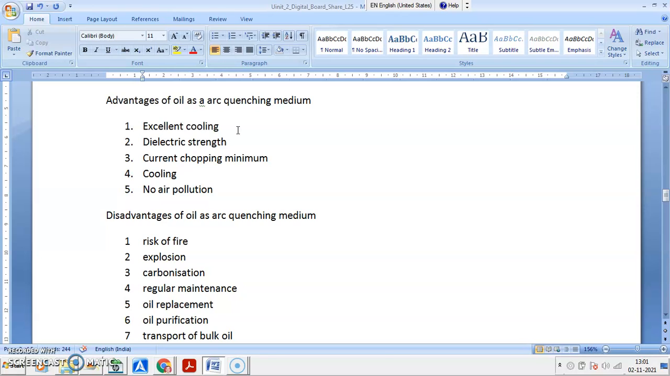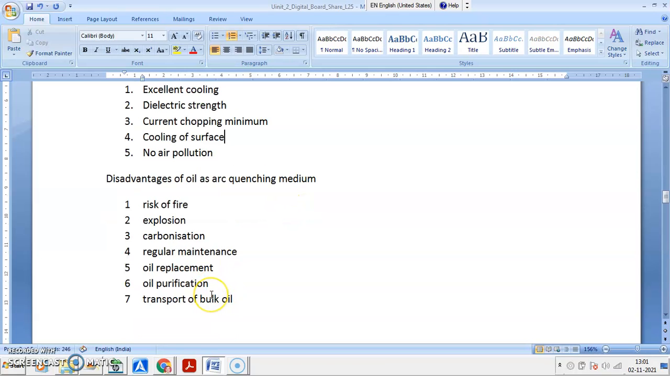Cooling is there, so inside the chamber you may have cooled surface. Cooling of surface and cooling of arc. Then no air pollution. And some disadvantages are also there. Risk of fire is there.